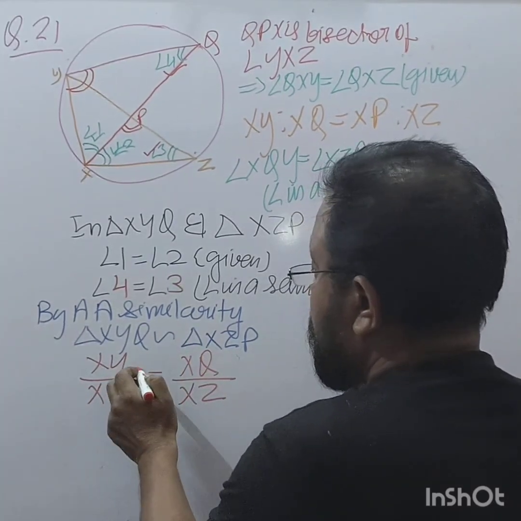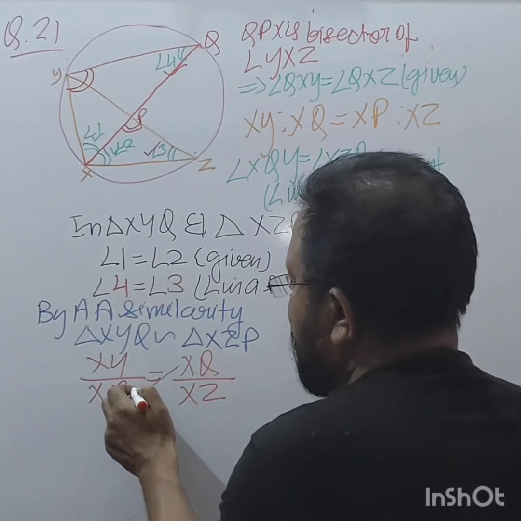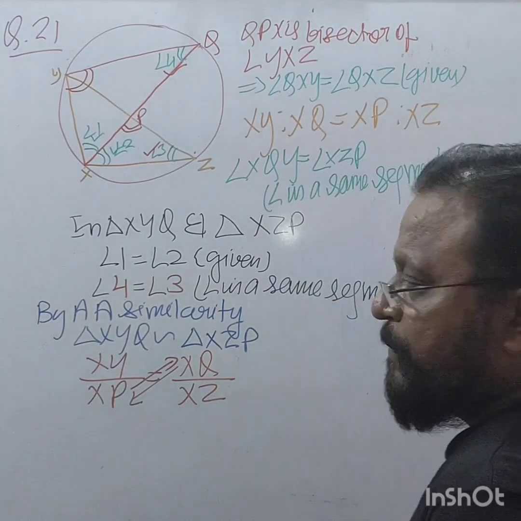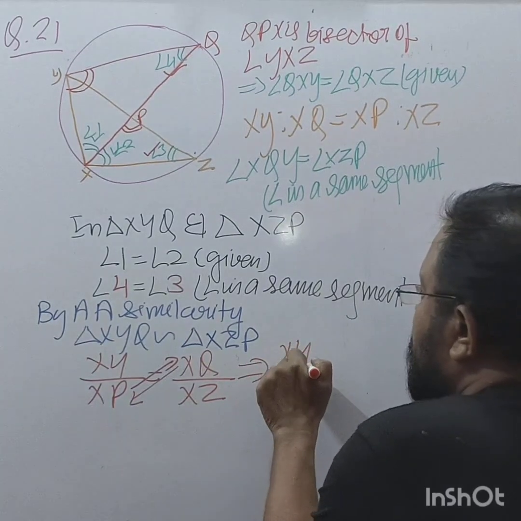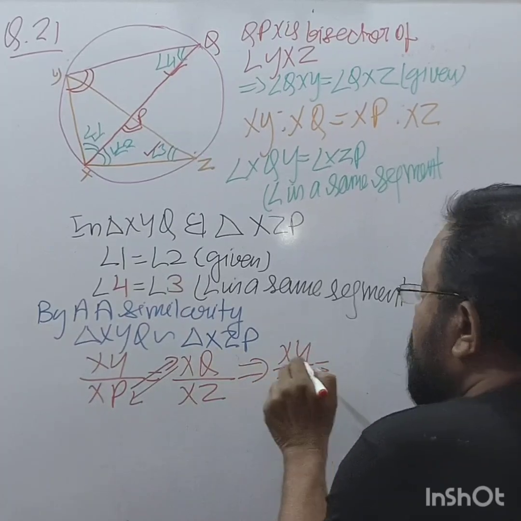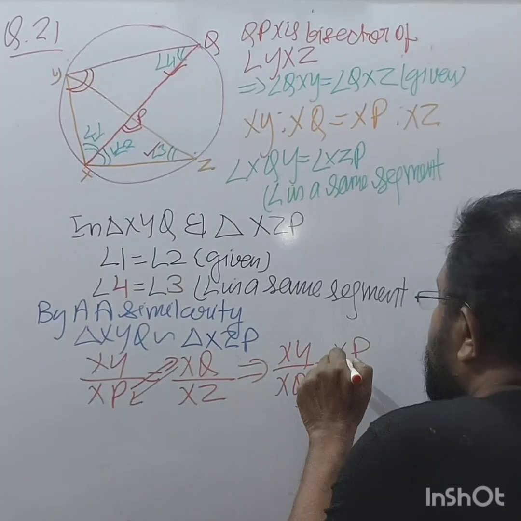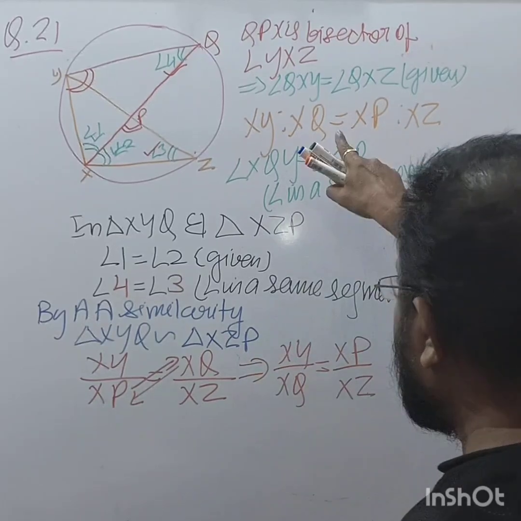Crisscross, you bring this here and put it here. Then XY upon XQ is equal to XP upon XZ, right?